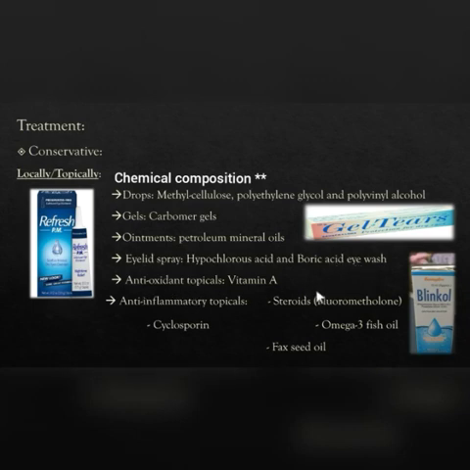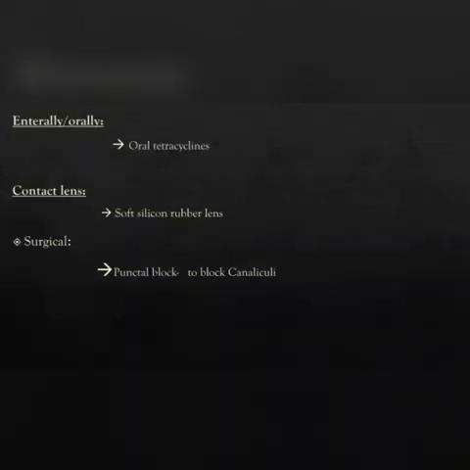Then vitamin A as an antioxidant agent, and anti-inflammatory topicals like steroids, fluorometholone, cyclosporin, which also comes in drop form, and omega-3 fish oil, flaxseed oil. Then we can give oral tetracyclines. We can also prefer contact lenses like soft silicone rubber lenses, and in surgical treatment we do punctal plugging, which reduces the drainage of the tear film by blocking the canaliculi. This is only for patients who have a lack of production of tear film.